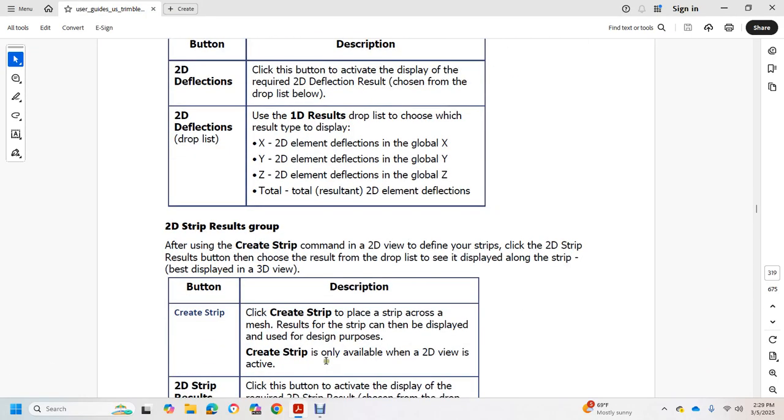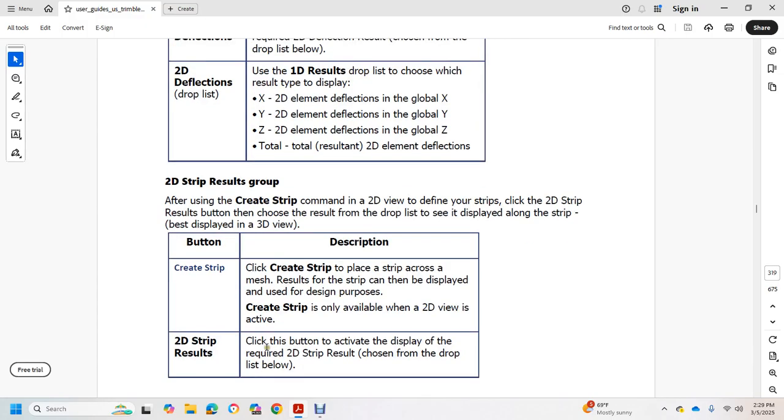2D strip result control group. After creating a strip, with a 2D view, define the strip, then click the 2D strip result and choose from the drop list; it is displayed along the strip in the 3D view. Create the strip button: create the strip to draw the mesh of the result of the strip, to display with the view of the design purpose. Create the strip only when the 2D view is active, then the 2D result, 2D strip result.